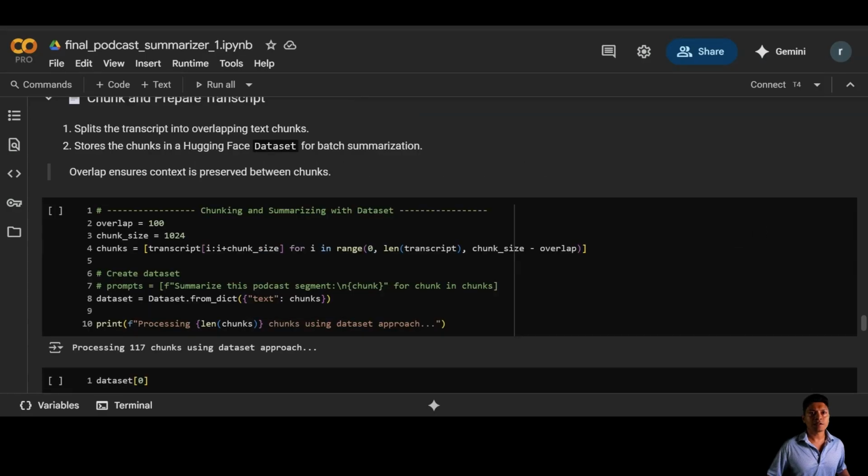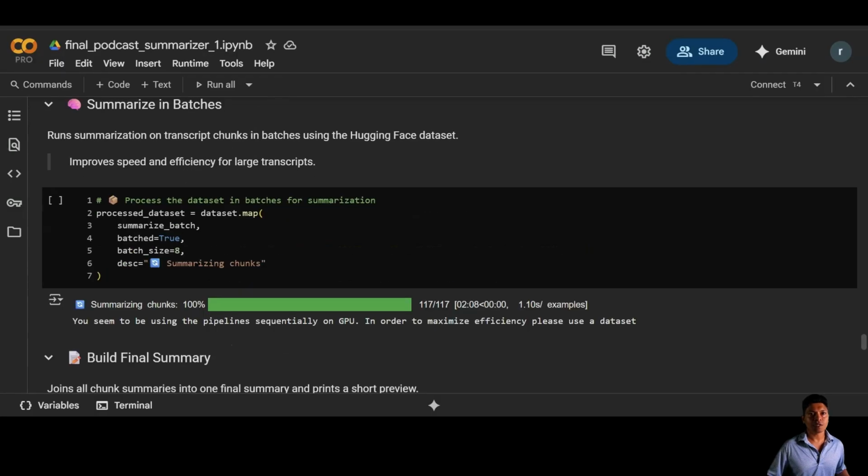To make summarization smooth and accurate, we split the transcript into overlapping chunks. This helps preserve context across segments. Then we load everything into a Hugging Face dataset to prep it for fast summarization, efficient and scalable. Now, we batch process our transcript chunks through the BART summarizer, making the whole process faster and more efficient.